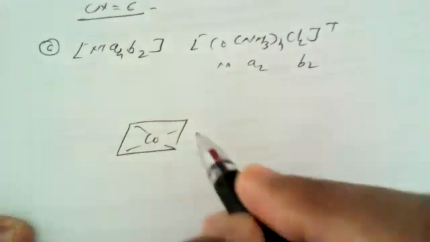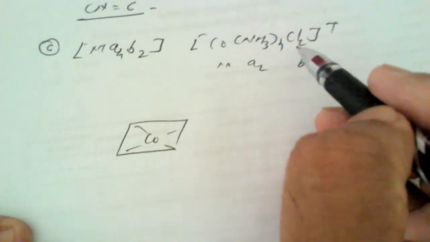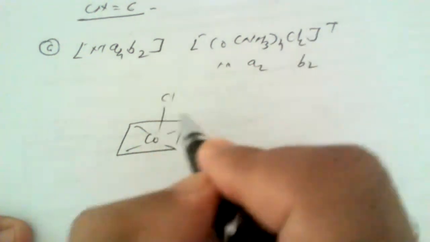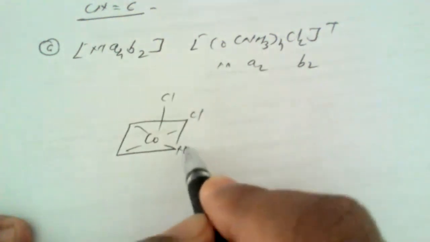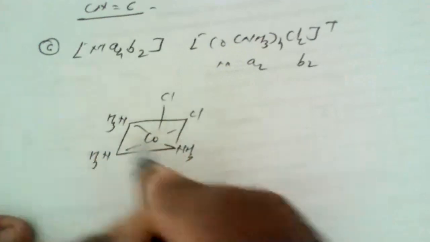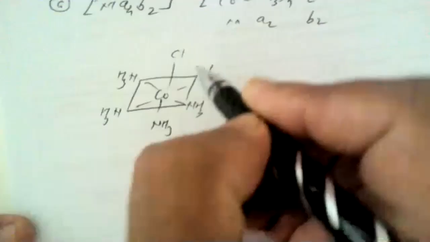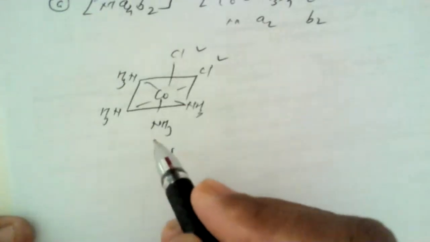Here these 4 ligands are identical and these 2 are identical. If I place these 2 chlorides on one side, irrespective of the position of the ammonia molecules, then on account of the 2 chlorides being on the same side, this is a cis isomer.